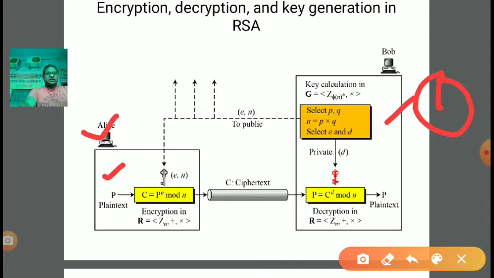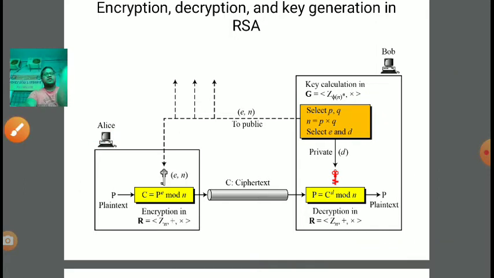So in key generation we require two large prime numbers P and Q. Then in the second step we calculate N, which is equal to P into Q. Then we have to select E and D. E is a co-prime number with respect to phi n, and D is the multiplicative inverse of E under modulus of phi n, right?